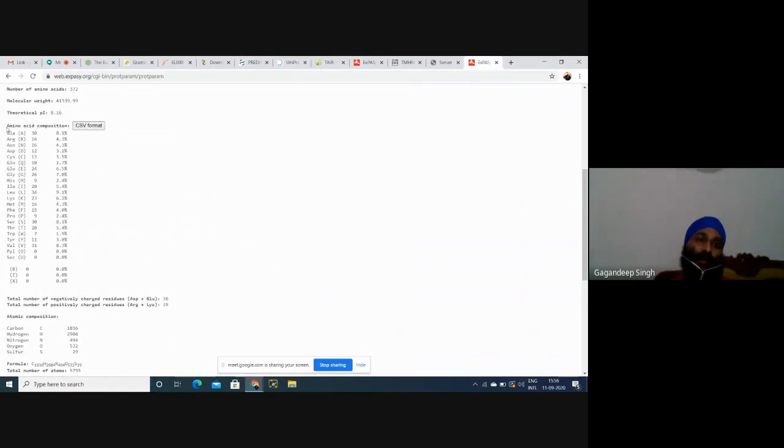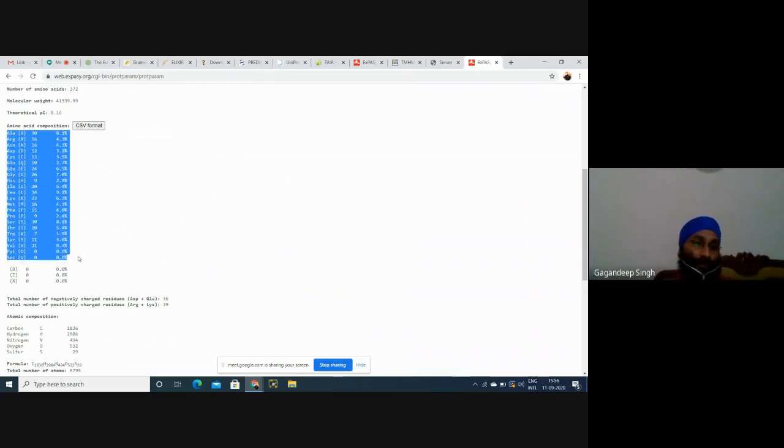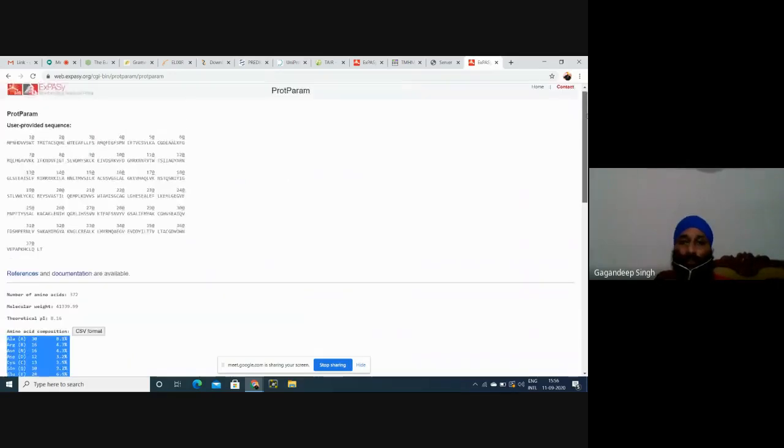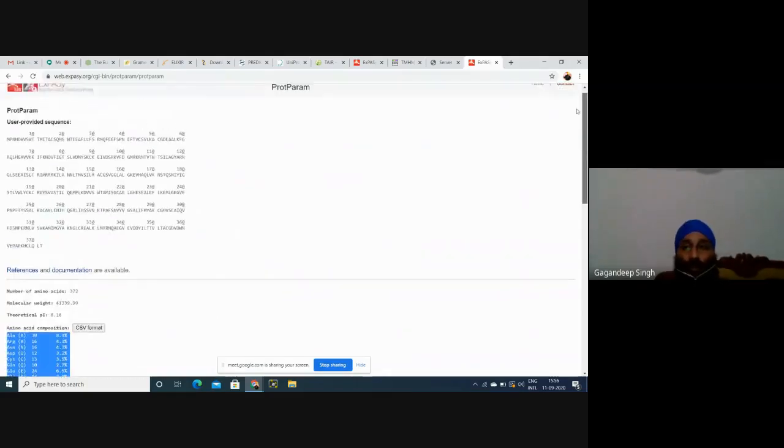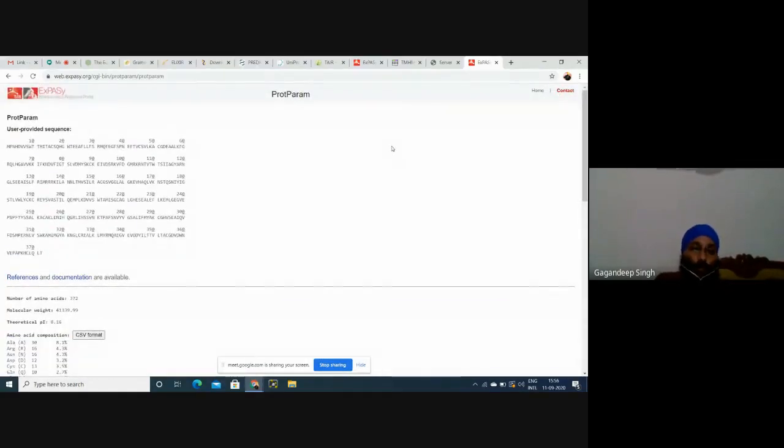And here amino acid composition means the amount of alanine, arginine, how many of each. You should know that there are 20 amino acids, and what is the quantity of each amino acid. This also has been predicted for me. This is the preliminary analysis, what we can call the physiochemical characterization of a protein. Okay, so localization and physiochemical characterization of this protein, we have done these two.